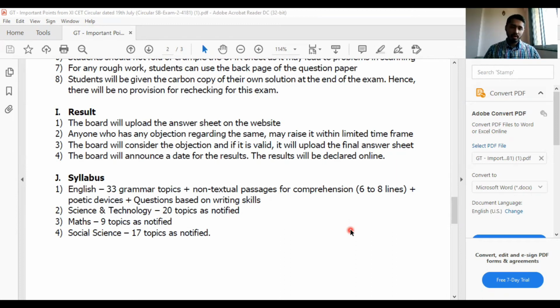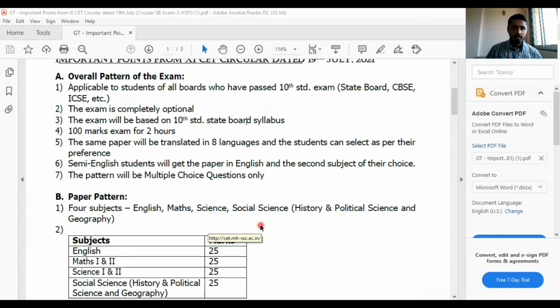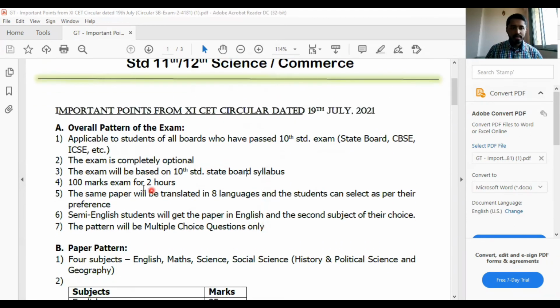Now the most important part, which I was going to tell all of you about: the exam is completely optional. There are many questions from parents about this, that the exam is optional. Students are saying, "अरे exam तो दे दिया, now board exam दिया, उसका result आया, जरूरी नहीं है." महाराष्ट्र ने बोला, government ने बोला exam this admission तो पक्का मिल ही जाएगा.